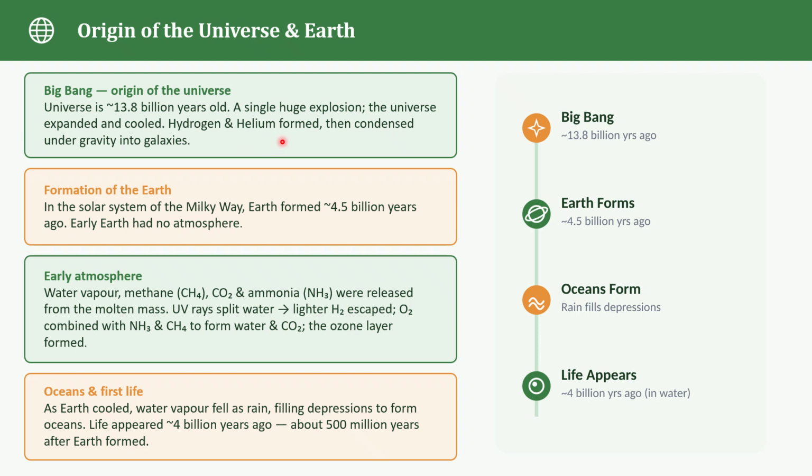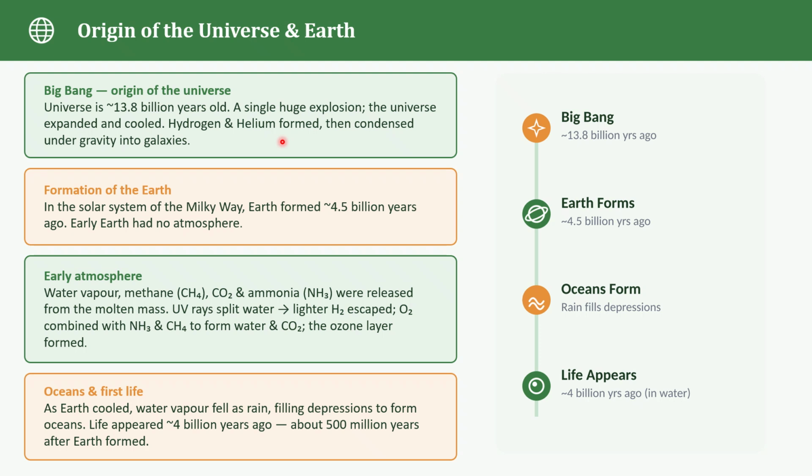These gases started coming together under the influence of gravity, and eventually galaxies were formed. Inside these galaxies, we have stars and huge clouds of gas and dust. If you want to remember the sequence, it is very simple: first Big Bang, then expansion, then cooling, hydrogen and helium, galaxies and stars.